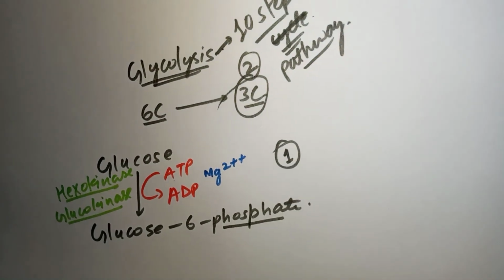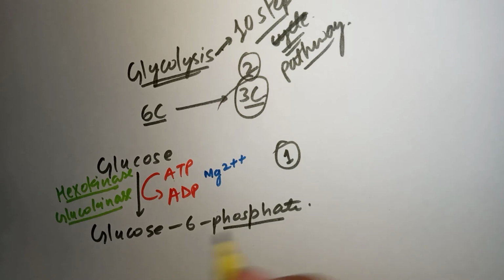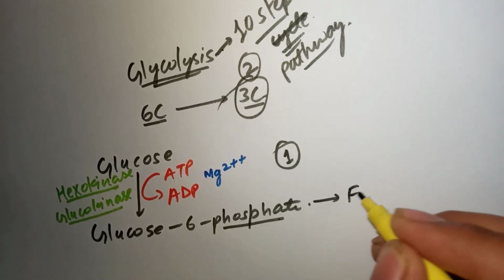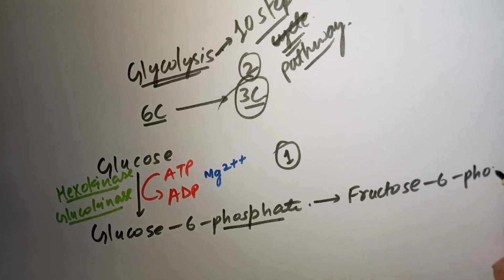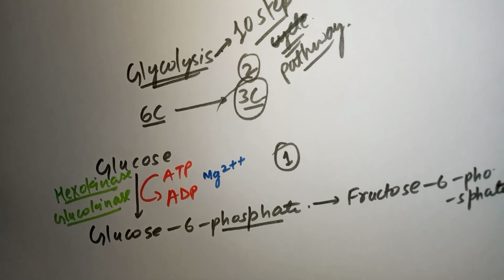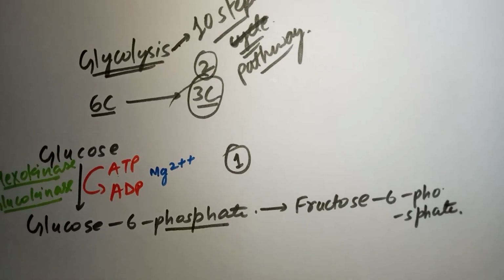Then the other step, that is the second step, is the formation of fructose 6 phosphate, right? So glucose is being converted into fructose 6 phosphate. And now why did we make fructose? Because the further pathway runs with the help of the formation of fructose only. We can't run glucose in this pathway.